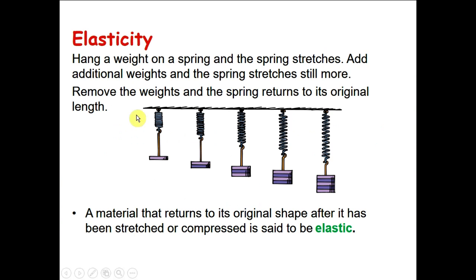Example, let's hang a weight on a spring. Now the spring will stretch. If you add additional weights, the spring will stretch even more. If you remove the weights, the spring will return back to its original length and shape. So a material that returns to its original shape after it has been stretched or compressed is said to be elastic. So in this example, a spring is elastic.